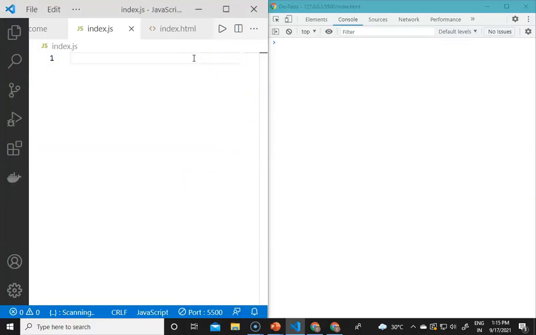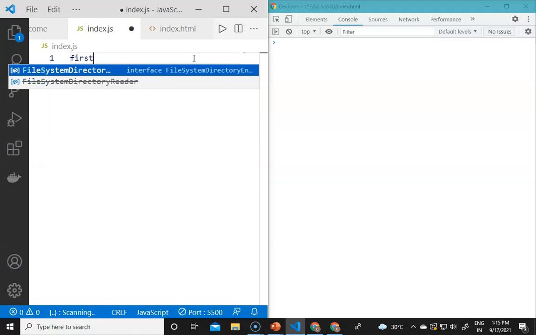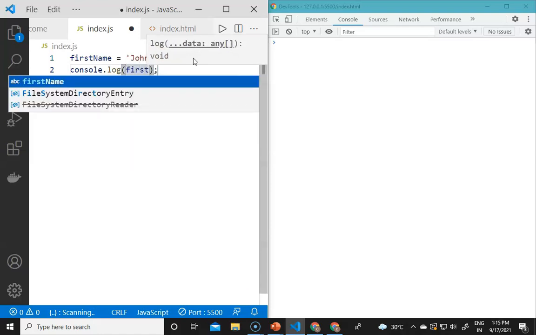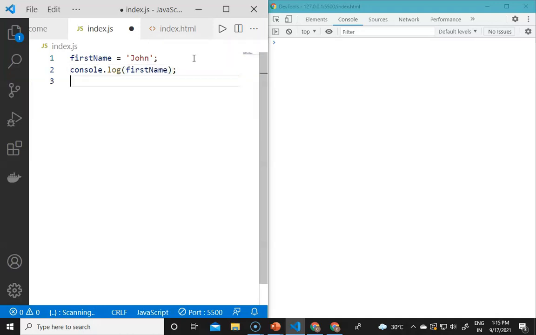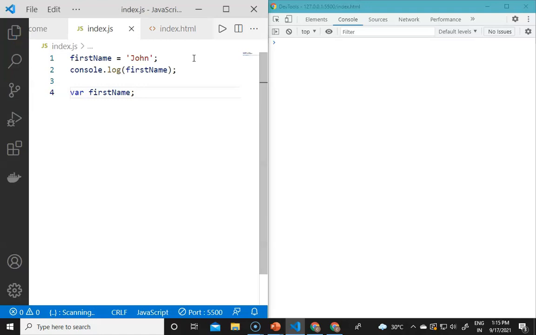If I now directly assign the first name equals John, and if I now console.log the first name, and then declare the first name after the initialization of the variable, and if I now save, then you will see John in the console window because the variable declarations are moved to the top.